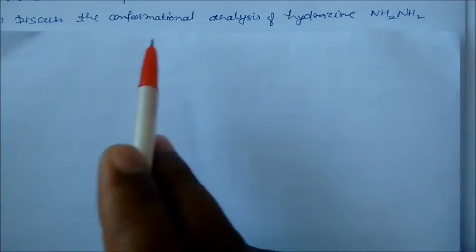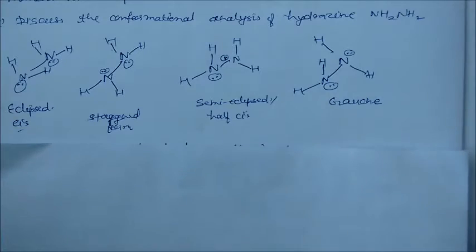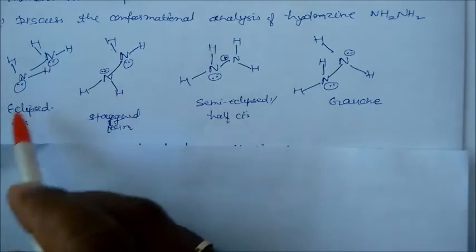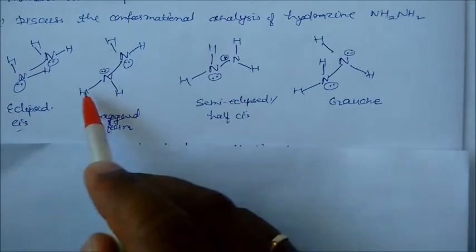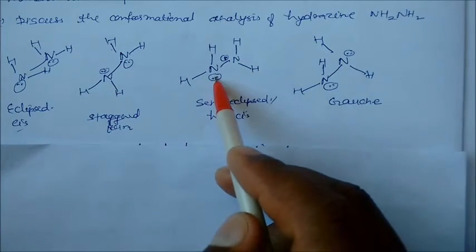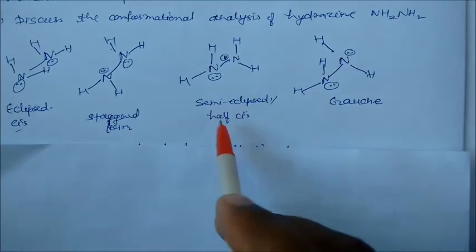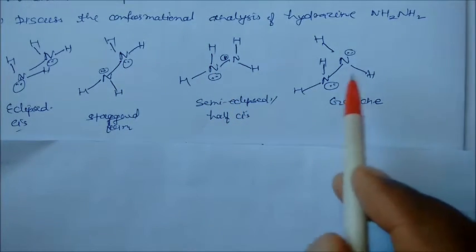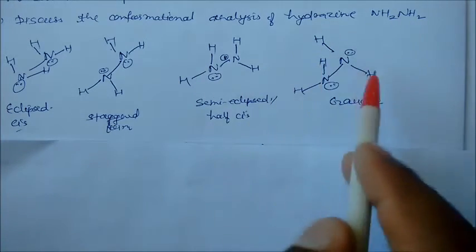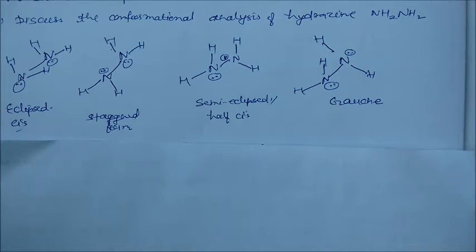Discuss the conformational analysis of hydrazine. We can see here the eclipsed form, with two hydrogens up and two hydrogens down, and the lone pairs opposite. In the staggered form, one lone pair is on this side and one on that side, with two hydrogens on each side. In the semi-eclipsed, gauche form, two hydrogens are on this side and one on the opposite side. So these are the conformations of hydrazine.